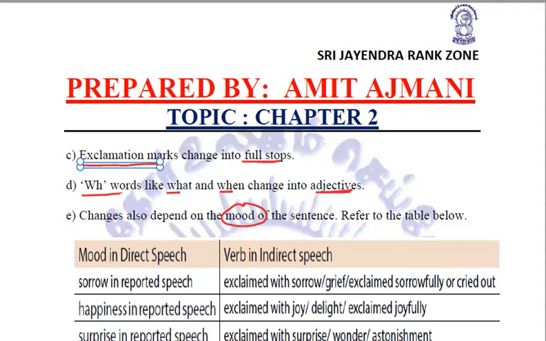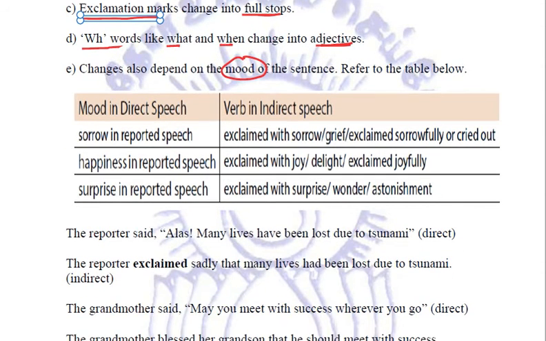Now how exactly they will be converted, let us try to relate. For example, if the mood in direct speech is sorrow, then when we are writing the indirect speech, we are going to use the verb exclaimed with sorrow or exclaimed with grief. We can also use exclaimed sorrowfully, or we can use cried out.